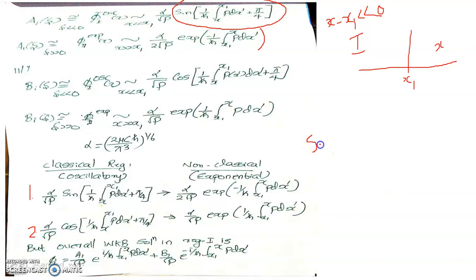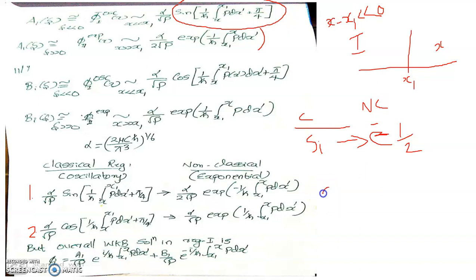The wave function represented by a sinusoidal oscillation in the classical region becomes a decreasing exponential solution in the non-classical region, with the constant multiplying the decreasing exponential just half of the constant multiplying the sinusoidal oscillation.